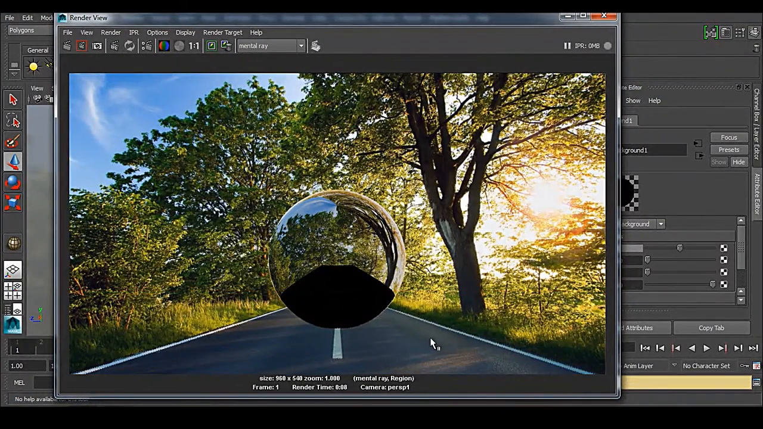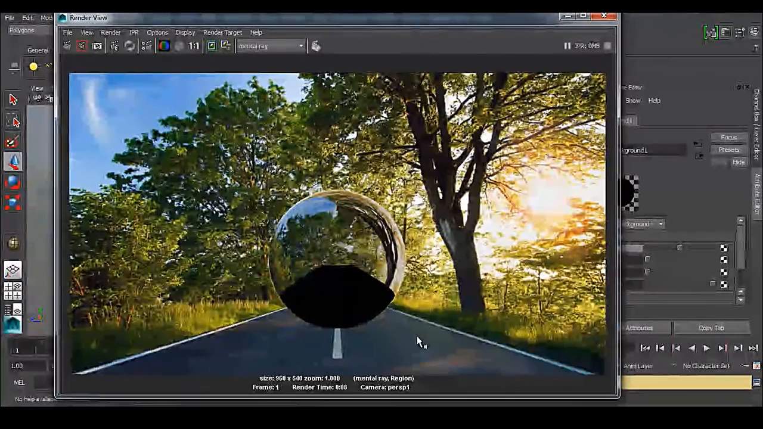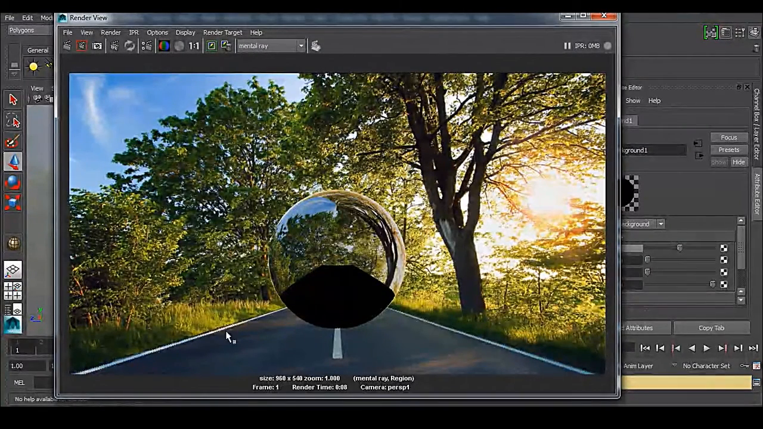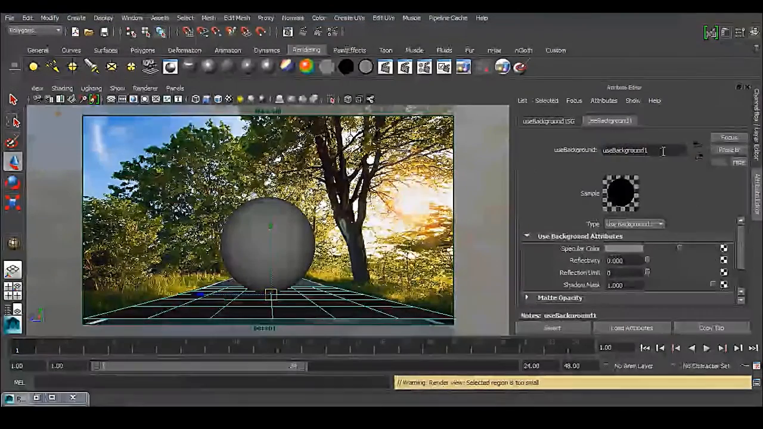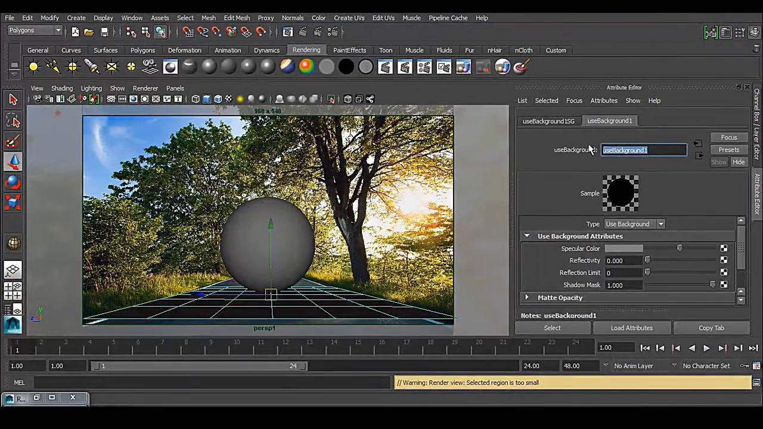And it will be catching the shadow as well. But the problem is what? That we are not getting the right appropriate look because the environment is black. And what do we need to catch this road reflection to this black area? So this use background is black. So this is not just a solution for this.